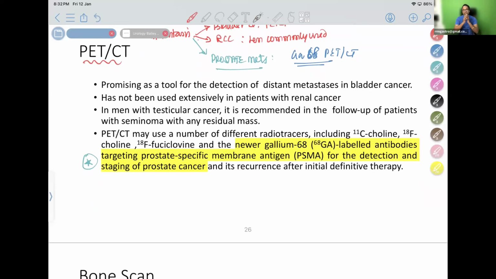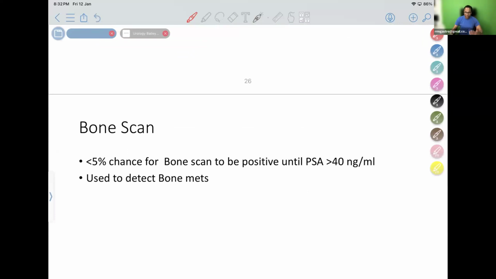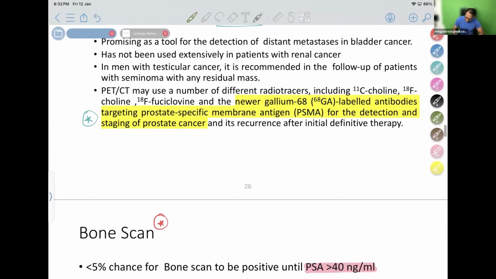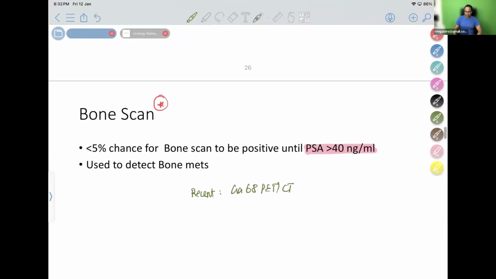Expected MCQ: what is the investigation of choice to detect prostate mets? Gallium 68 PET CT, which is specific for prostate specific membrane antigen. Earlier, for the prostate they used another scan known as bone scan. But the bone scan helps find the mets only when PSA is very high. But now, the recent update for detecting prostate mets is gallium 68 PET CT, which is the latest. The old investigation is bone scan.